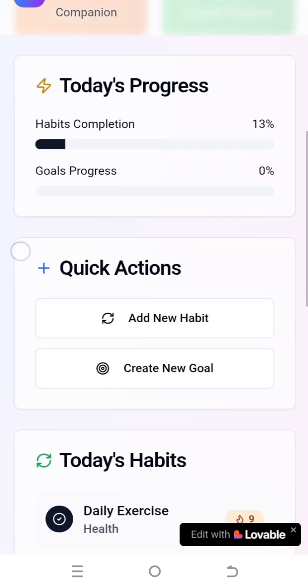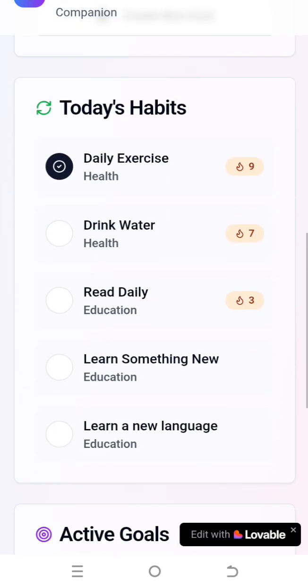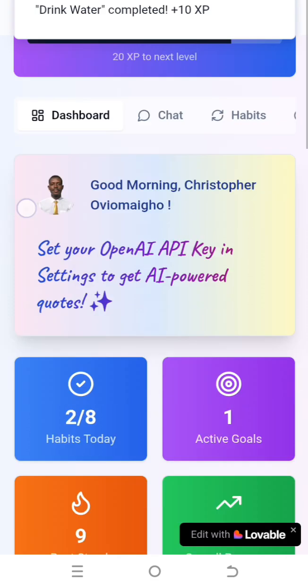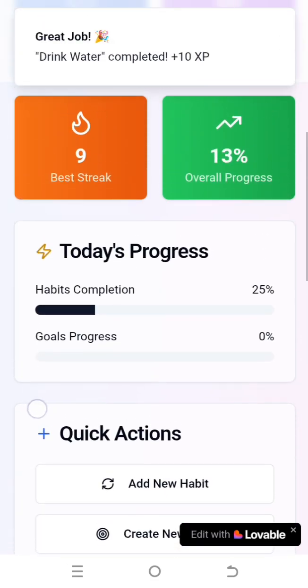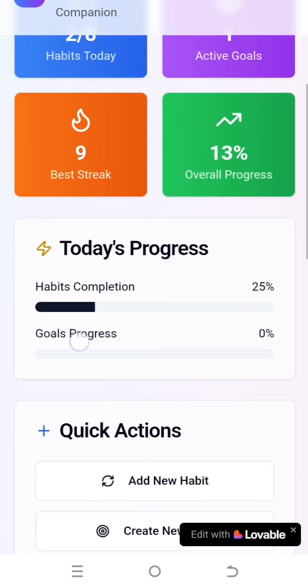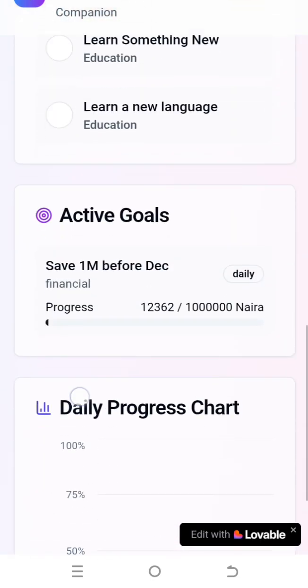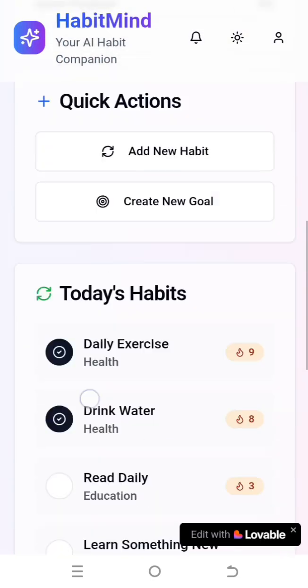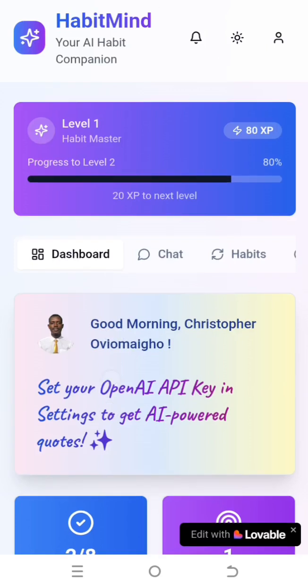Let me say I've drank water. I can also click that to mark that as completed. You can see the progress has increased to 25% completion. As I continue to complete the habits, my XP level increases, so I move from level 1 to a higher level.